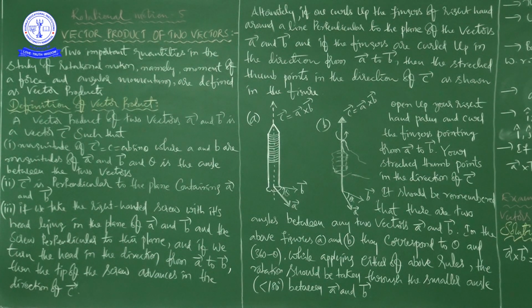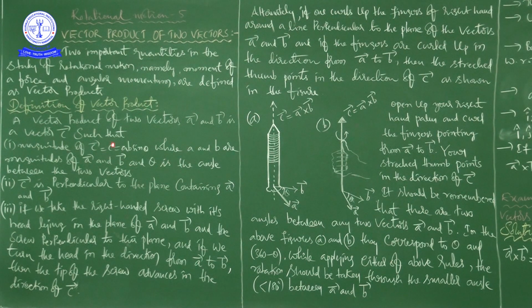So you can say that the moment of force, tau is the symbol to represent moment of force, that we will discuss in our coming classes. Tau bar is equal to r bar cross F bar in case of moment of a force. In case of angular momentum, capital L bar is equal to r bar cross p bar. So these are the two things.